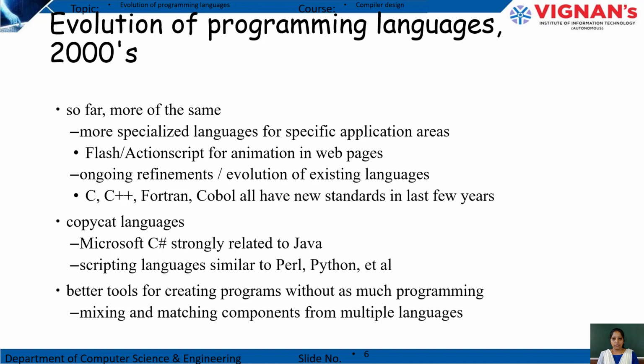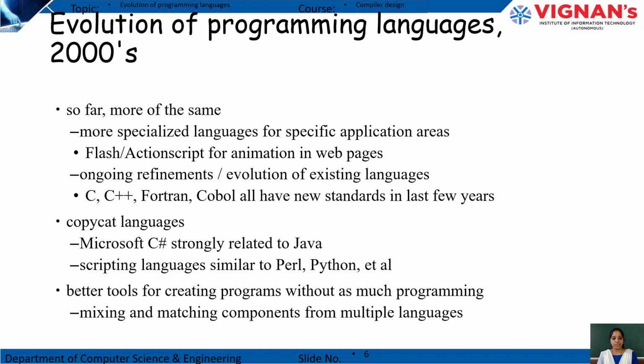Next, the evolution of programming languages in the 2000s. More of the same programming languages are going on after the 2000s also, but some updates happened in these languages. More of the same, more specialized languages for specific application areas, and Flash or ActionScript for animations in web pages.